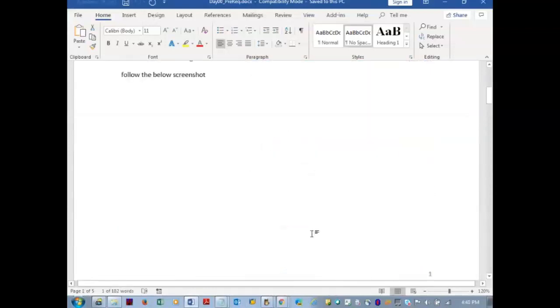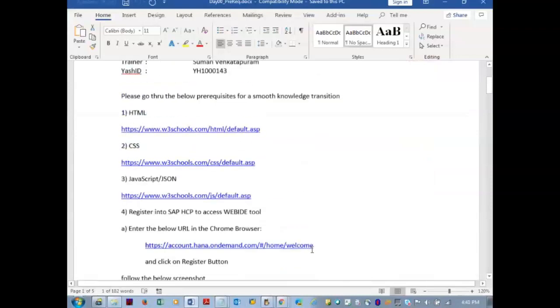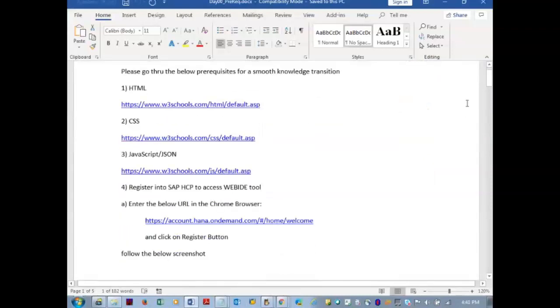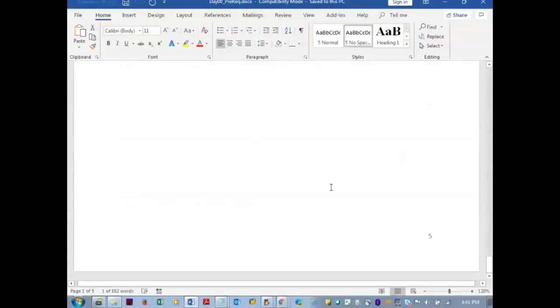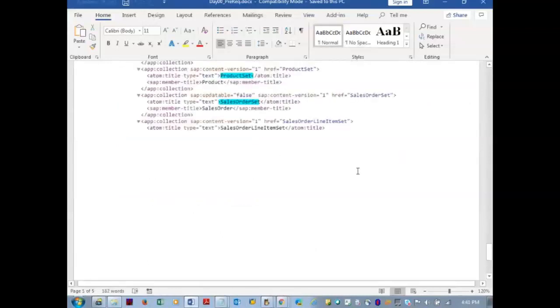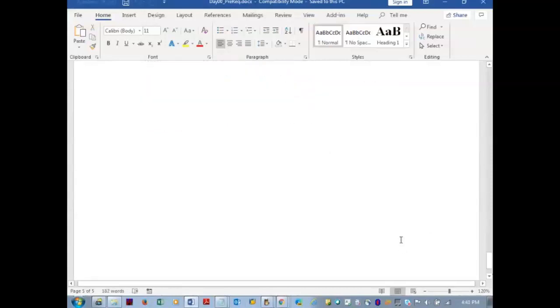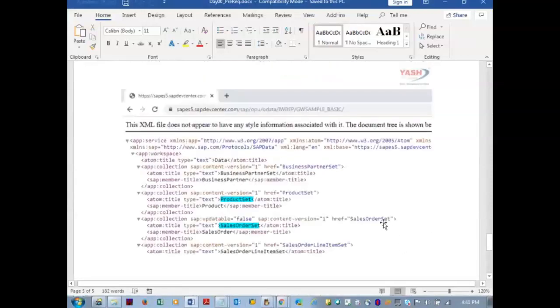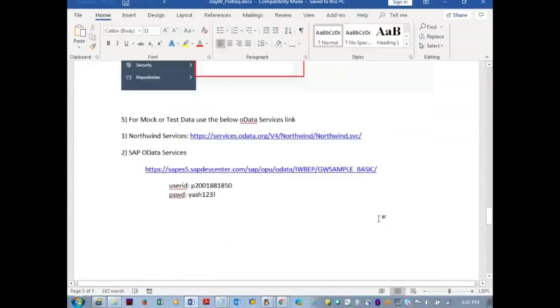Okay, the configuration part is not there. What we will do, shall we configure that SAP services in the SAP HCP? It takes hardly 5 minutes. We'll configure that. Tomorrow we can continue with Web IDE. It's a better thing, no?